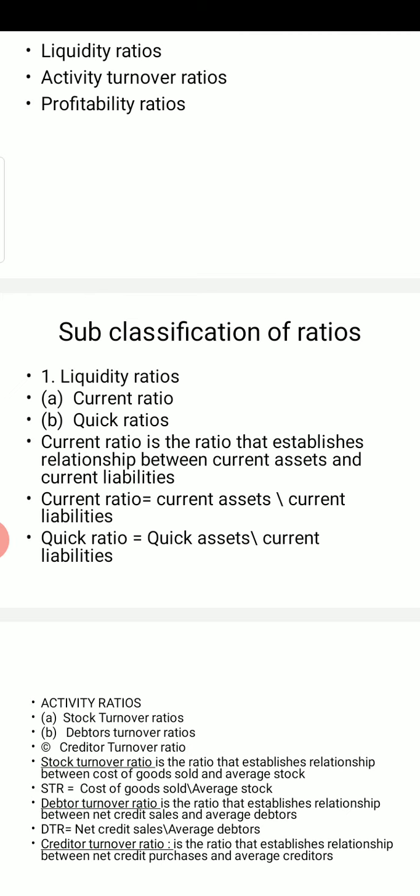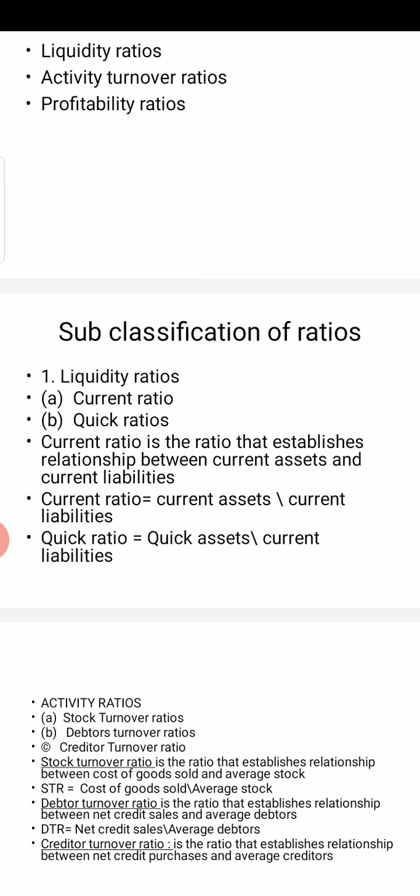Cost of goods sold formula is, note down, because I have not shown it in the video. You can note down, the formula for cost of goods sold is equal to opening stock plus purchases plus direct expenses minus closing stock.